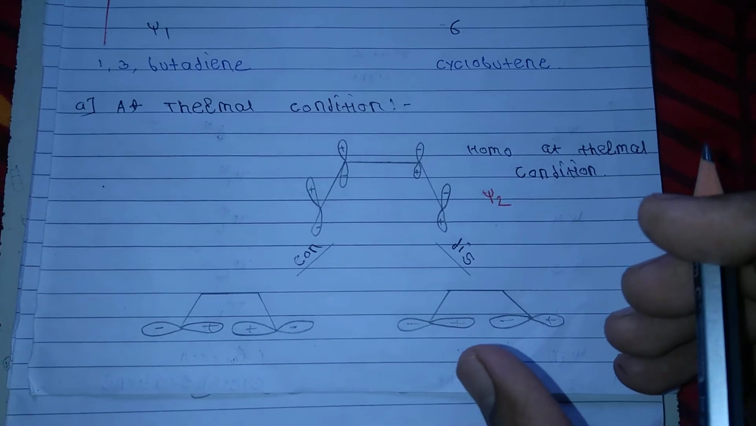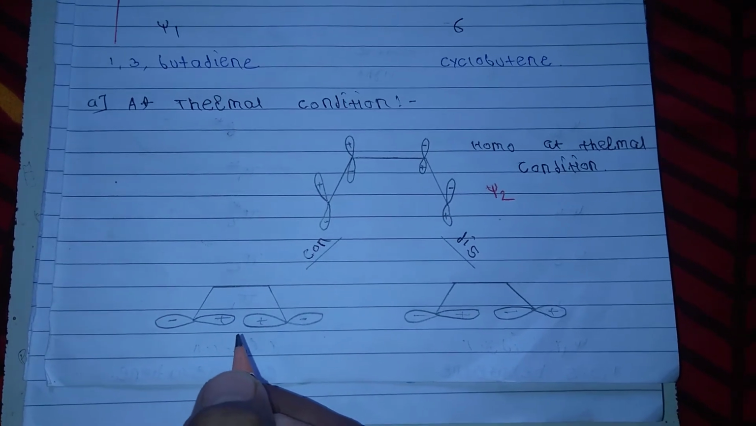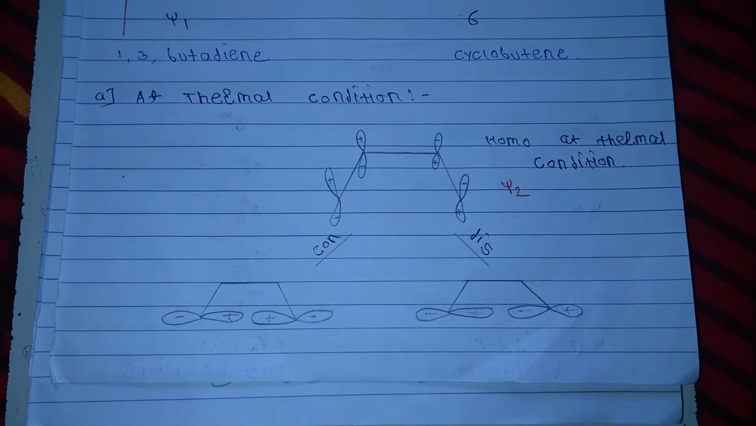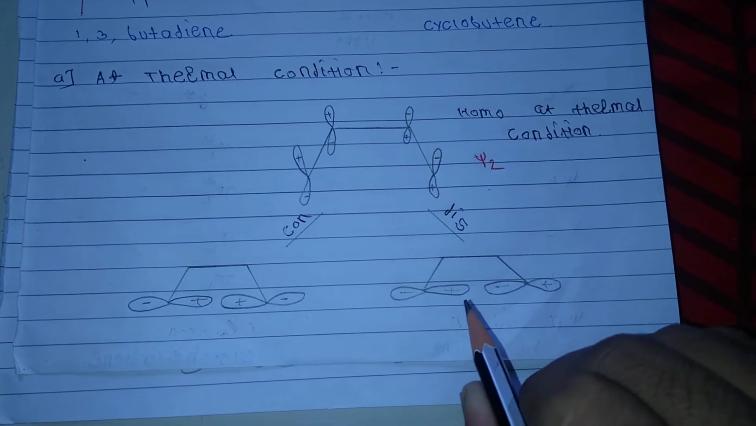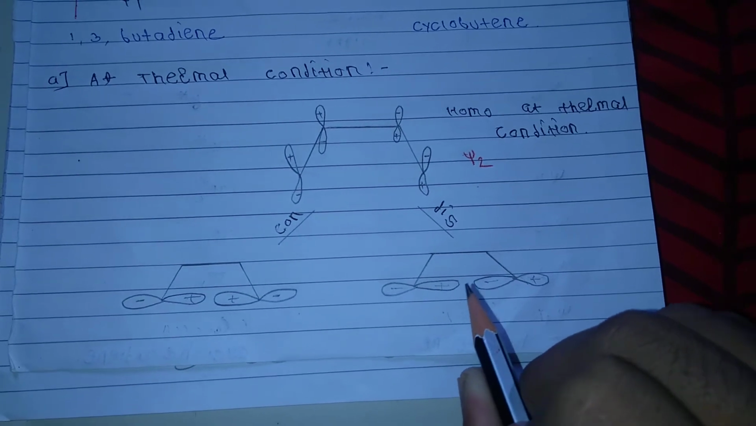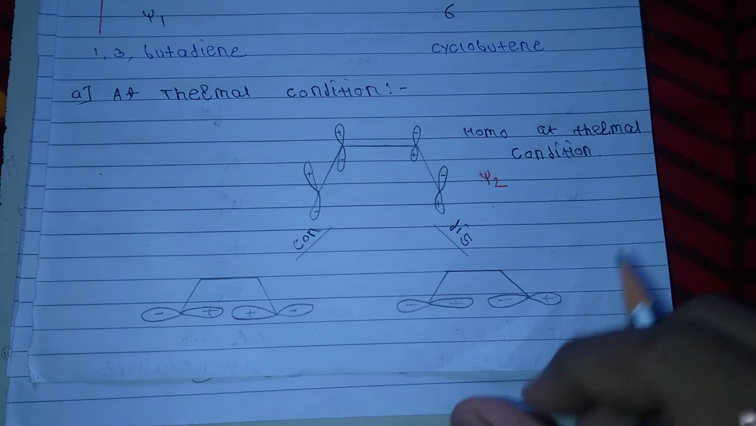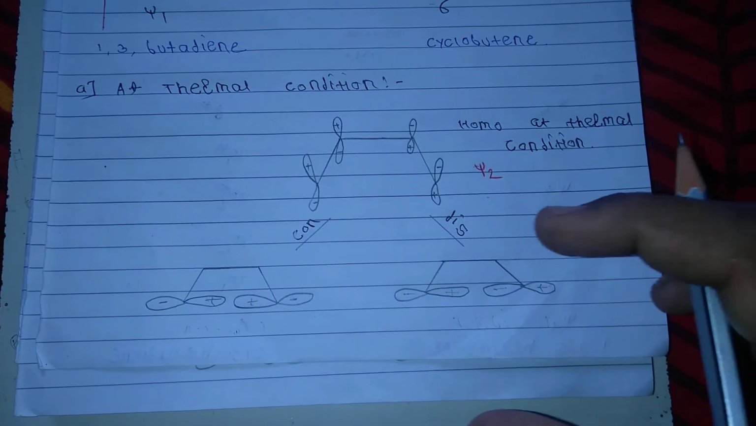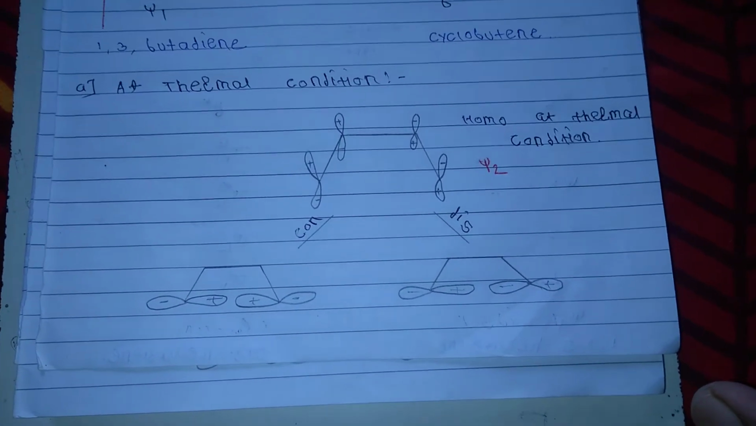forbidden. When two lobes of the same sign interact, the reaction is thermally allowed, and when two different signs of the lobes interact with each other, the reaction is thermally forbidden. So here the conrotation is the allowed rotation at the thermal condition of the 4n electrocyclic reaction.